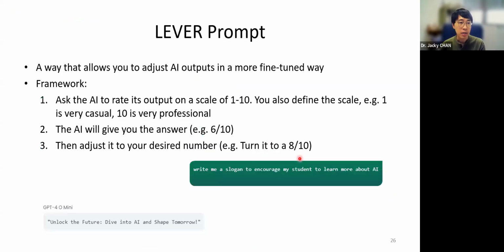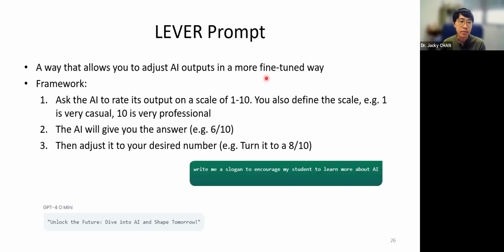Lastly, scale prompts. Scale prompting is a way that allows us to adjust the AI outputs in a more fine-tuned way. It means that sometimes we ask the AI to generate something for us, but the output doesn't fully meet my expectation, and I want to fine-tune it. Then we can use this technique.